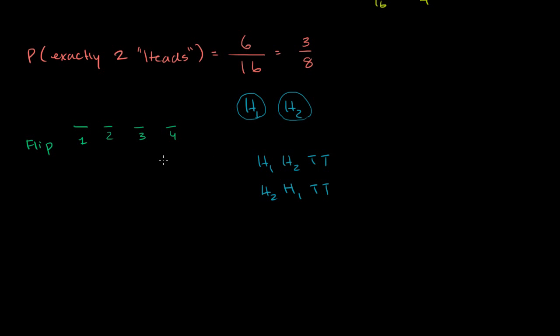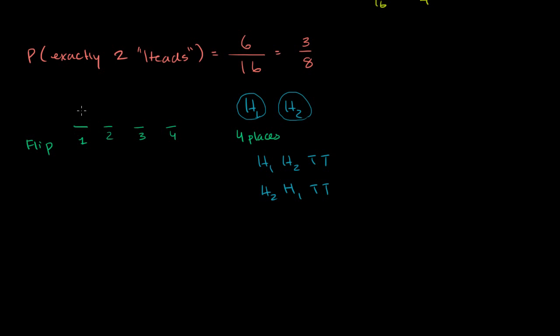But if we just think about it generally, how many different spots, how many different flips can that first head show up in? Well, there's 4 different flips that that first head could show up in. So there's four possibilities, four flips, or 4 places that it could show up in.